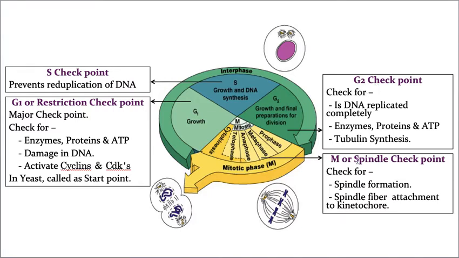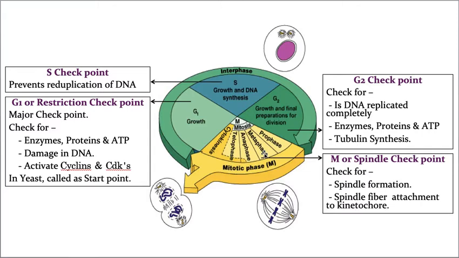Whereas the last checkpoint is the M checkpoint, which is also called the spindle checkpoint. Why is it called a spindle checkpoint? Because the M phase takes place in metaphase. In metaphase, what exactly takes place?